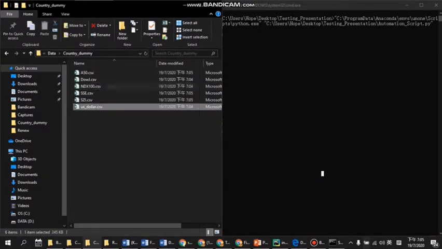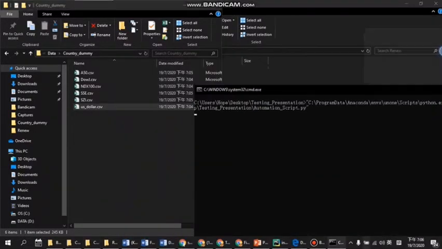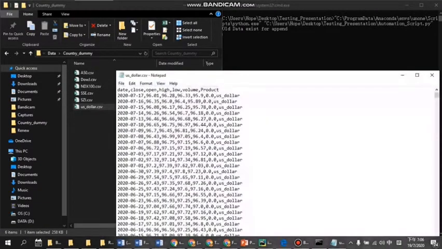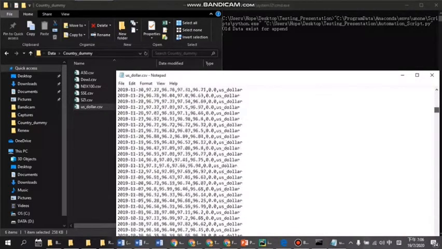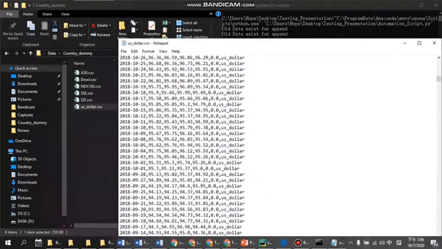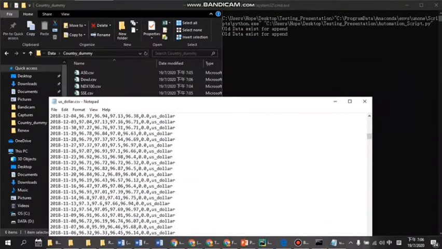Okay, we can compare the data. Just now this one was 2019 until May. After the second run, the data is updated already. You see, we already get the latest one. Then the outcome shows all data existing for append, which means that this is not the first time running.